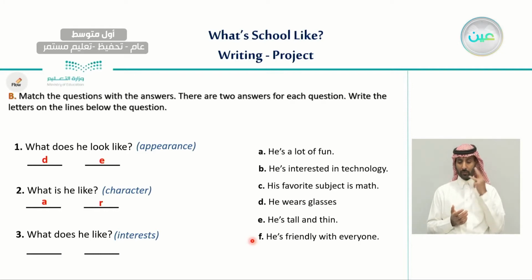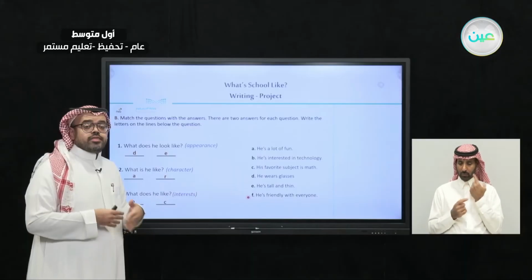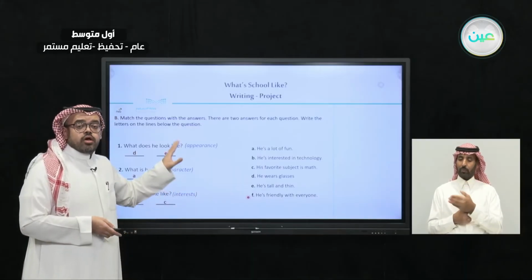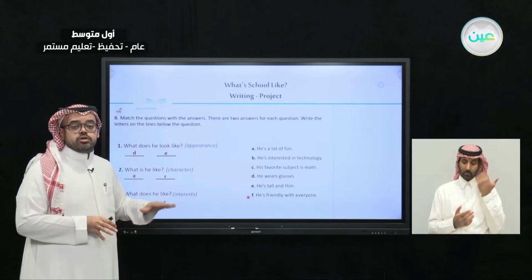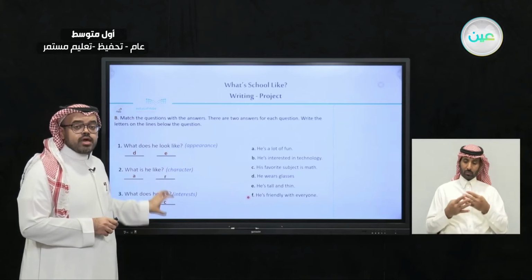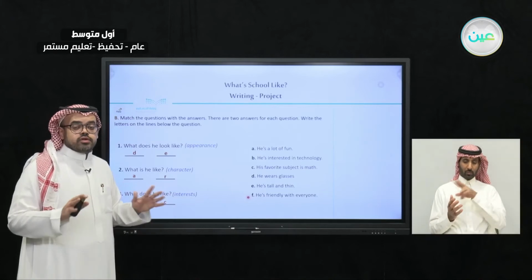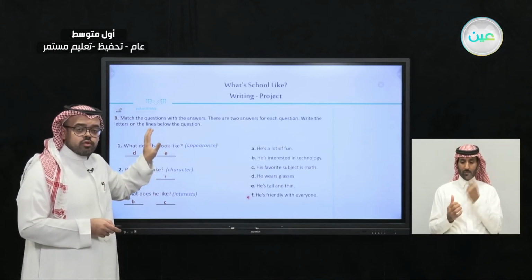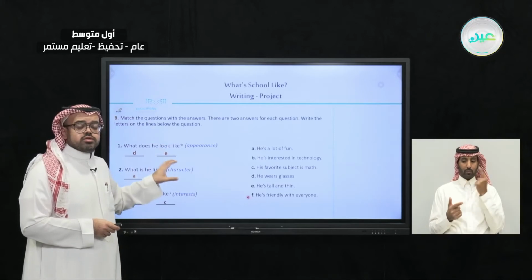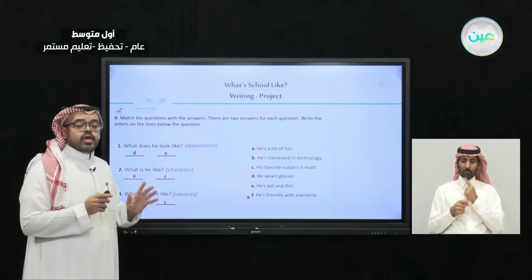Now the third one, what does he like? About the interest. So it's B, he is interested in technology. And the second one is C, his favorite subject is math. So now we're talking about the things that he likes. The most important thing to learn here is that those questions may seem similar, but they are different things. They are looking for different answers. The first one is looking for appearance, the second one for character, and the third one for interests.